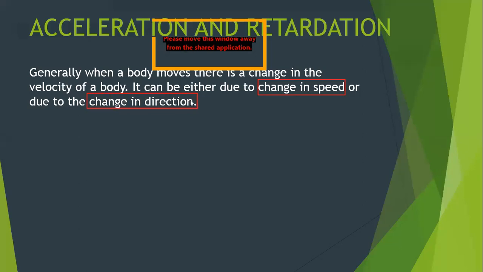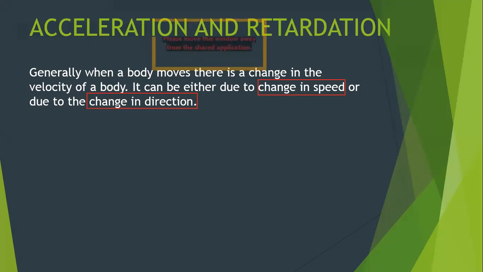So when a body moves, there is a change in the velocity. And what is the reason for the change? It may be due to the change in speed: the speed is increasing with time, or the speed is decreasing with time, or due to the change in direction. For example, you are sitting in a car and you are moving.